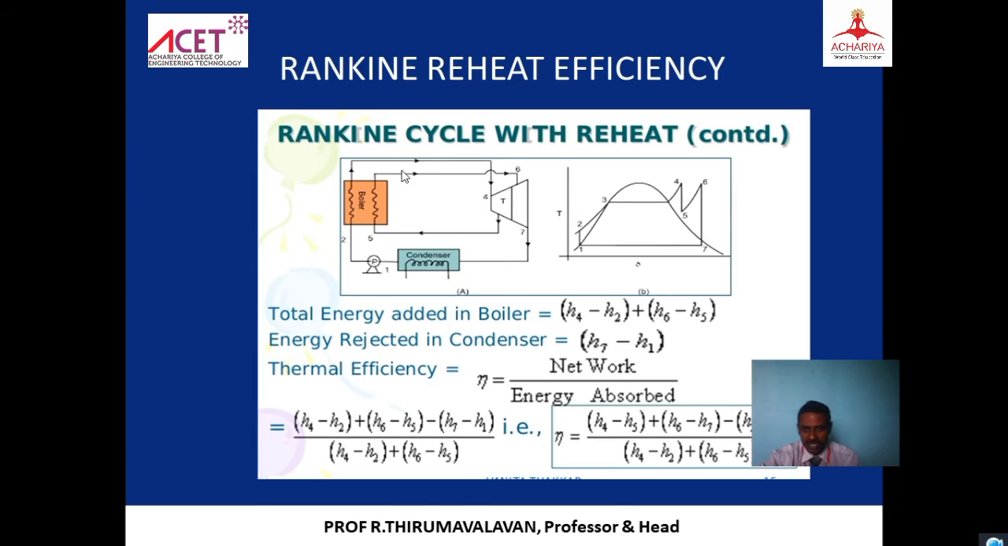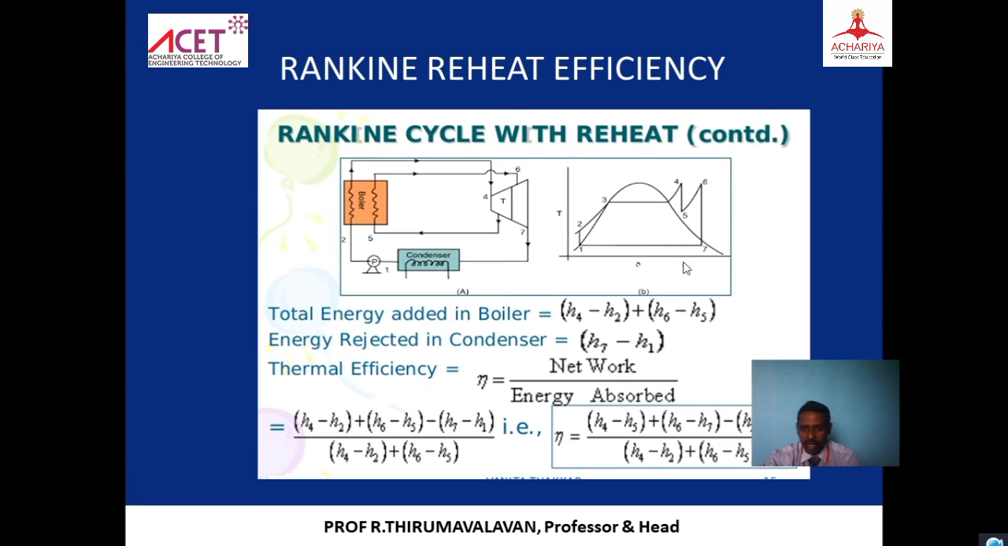So if you are going for efficiency, heat added to the boiler. What is the heat added to the boiler? You can see here, from point number 2 to 4 is a heat addition process, right? And then 5 to 6 is also a heat addition by the boiler. Two heat additions. H4 minus H2, from point number 2 to point number 4, is a heat addition process. And again from point number 5 to 6 is a heat addition process.